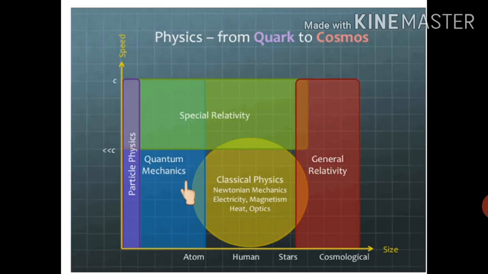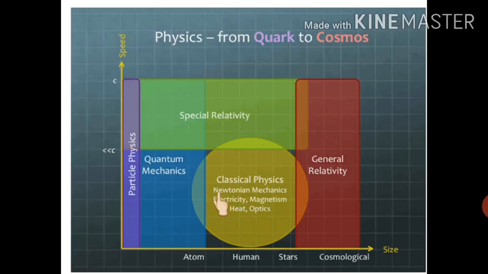This is what physics actually is: through different branches and disciplines, it has covered a huge, wide range. If I talk about the length of an object in physics, it can vary from 10 to the power minus 14 meter to 10 to the power 26 meter. What is 10 to the power minus 14 meter? The size of the nucleus.